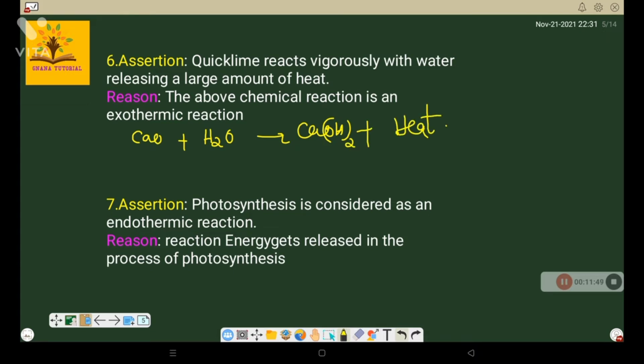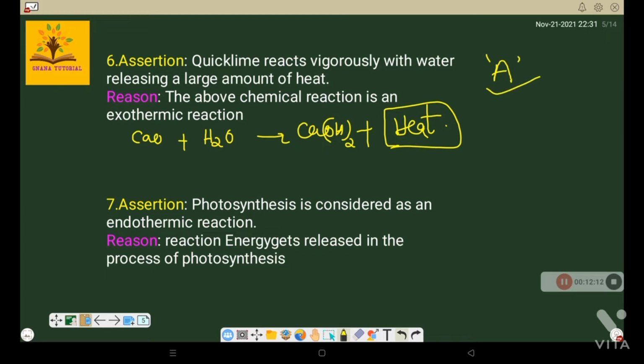That is 100% correct. The reason says the above chemical reaction is an exothermic reaction. Because of the release of this heat energy, it is called an exothermic reaction. Correct. So in this case both assertion and reason are true, and the reason is the correct explanation of the assertion. So the answer is A.